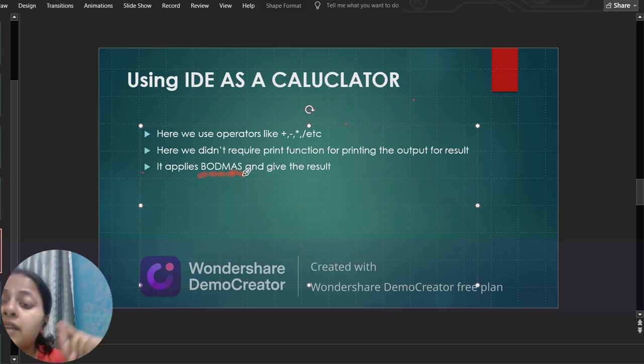Order means power, like you might have studied x square. So this is the order, 2 is the order of x. First thing will be brackets, then power. If we write x square it cannot be solved, but if we write 2 square, then 2 square is equal to 4, right? So 2 2s are 4.